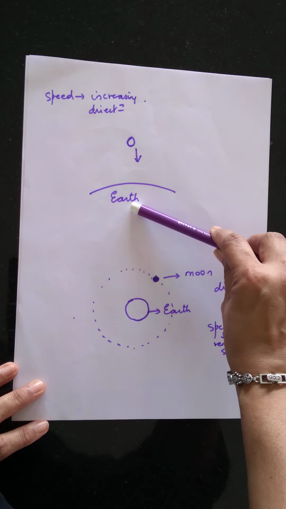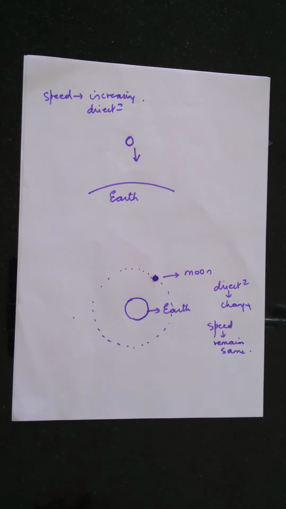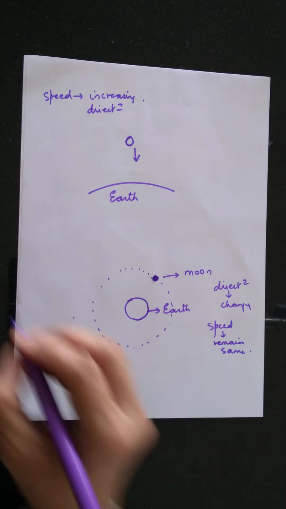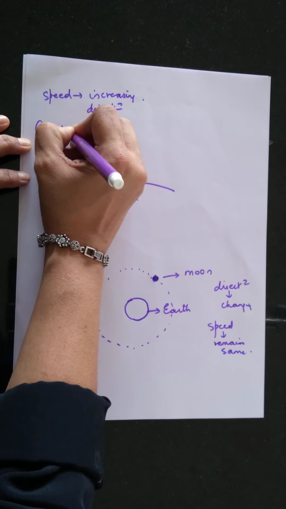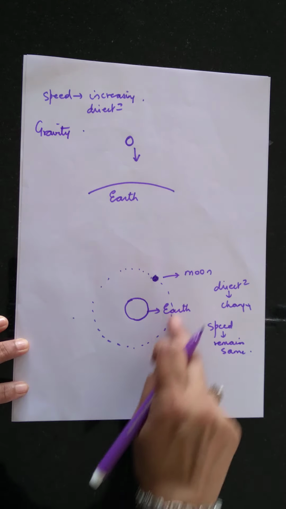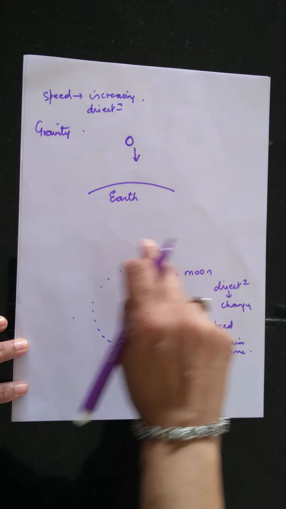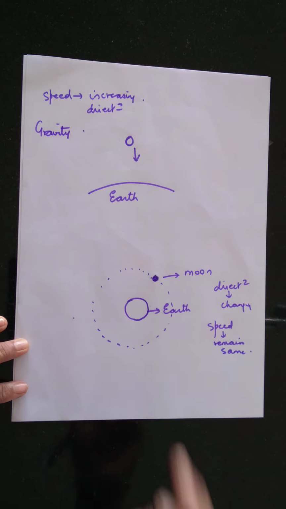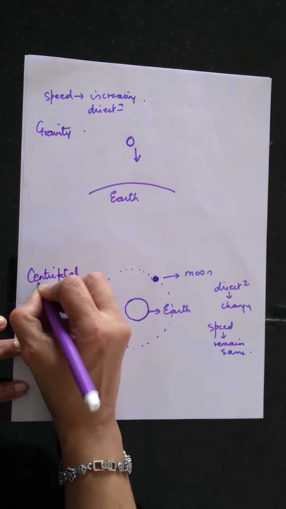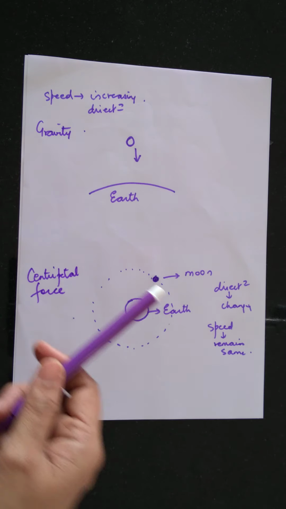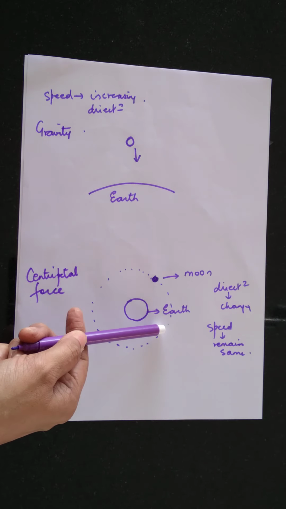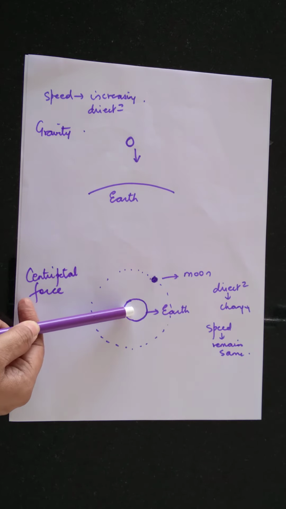Now when the earth attracts objects towards itself, the gravitational force exerted by the earth on an object is called gravity. Okay, and here the earth is keeping the object moving along a circular path. Here also there is a force acting, and this force is nothing but the centripetal force. Okay, it's a force which acts at the center. This force changes the velocity of the object. It makes it undergo acceleration.